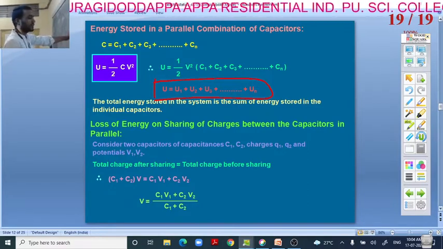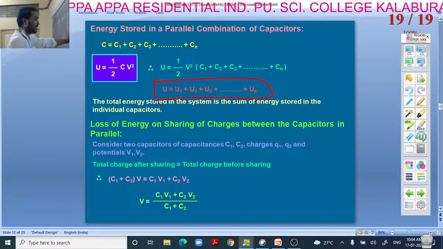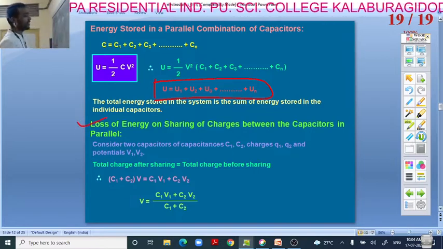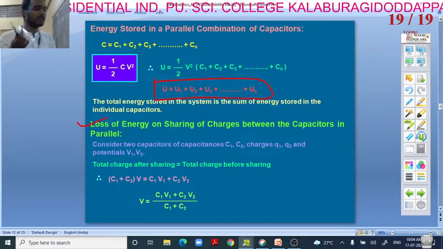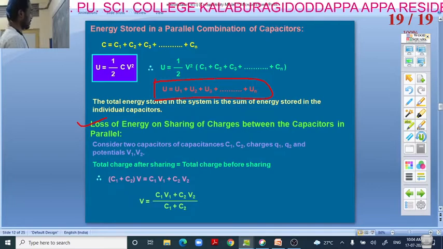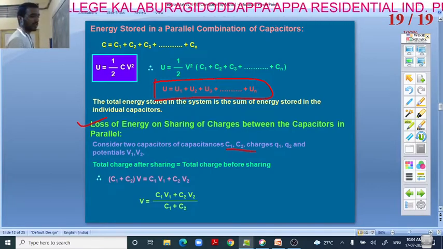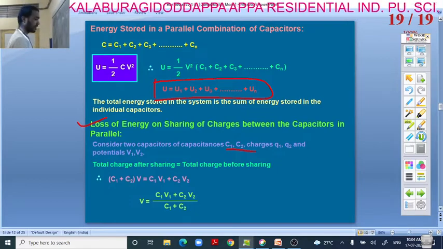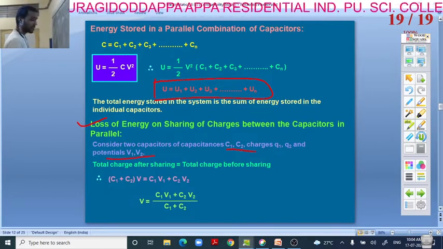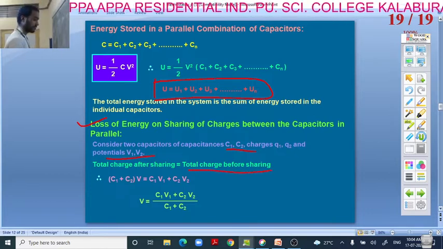Okay, next, loss of energy on sharing the charges between the capacitors in parallel. Consider two capacitors of capacitance C1, C2, with charges Q1, Q2 and potentials V1, V2. Total charges after sharing is equal to total charges before sharing.